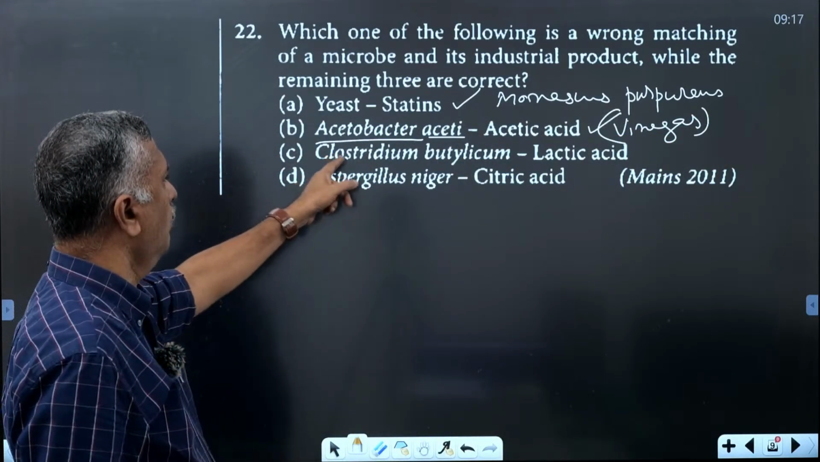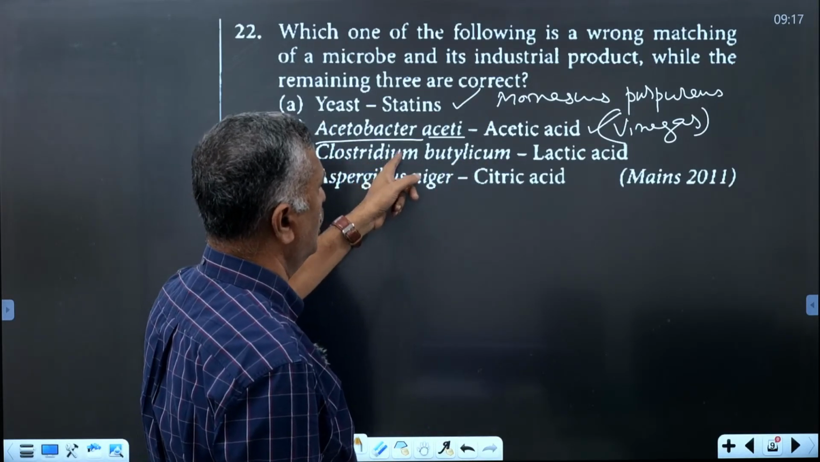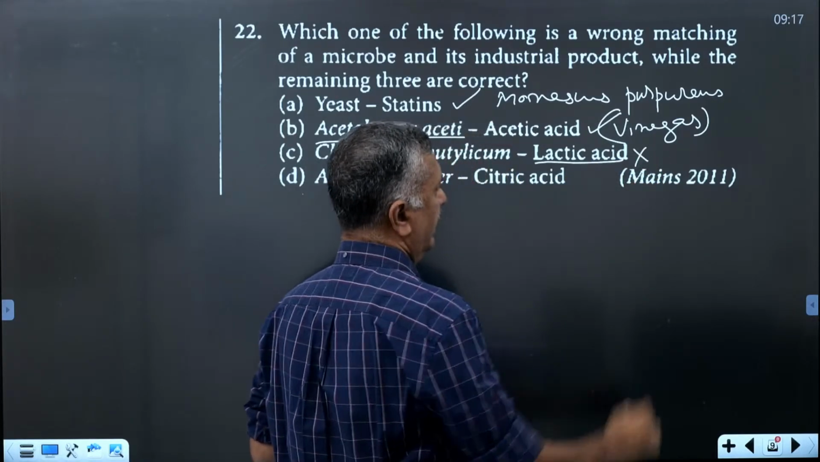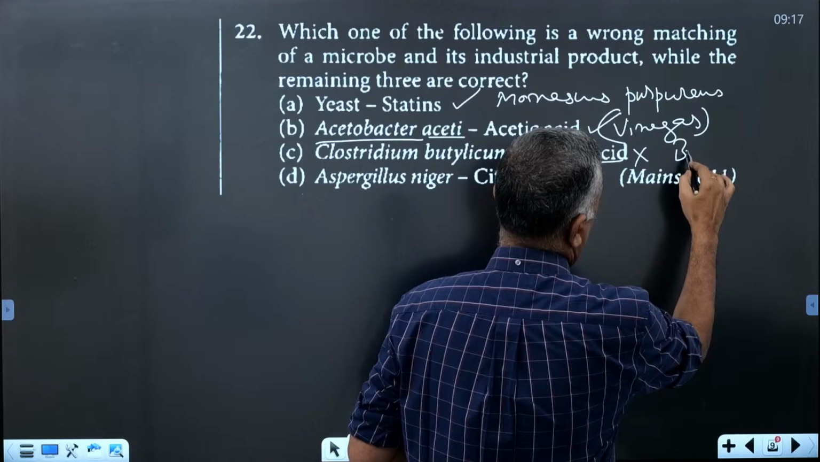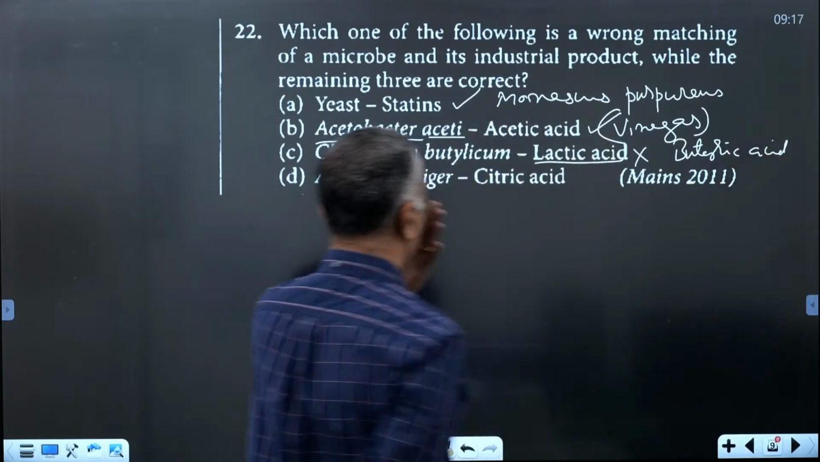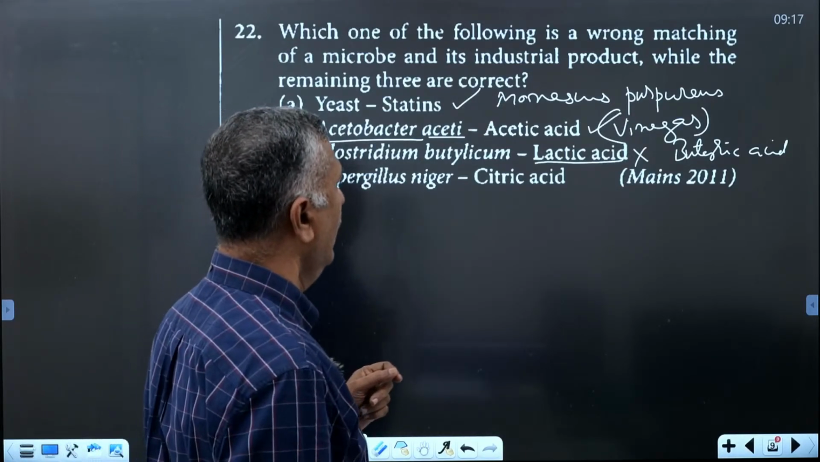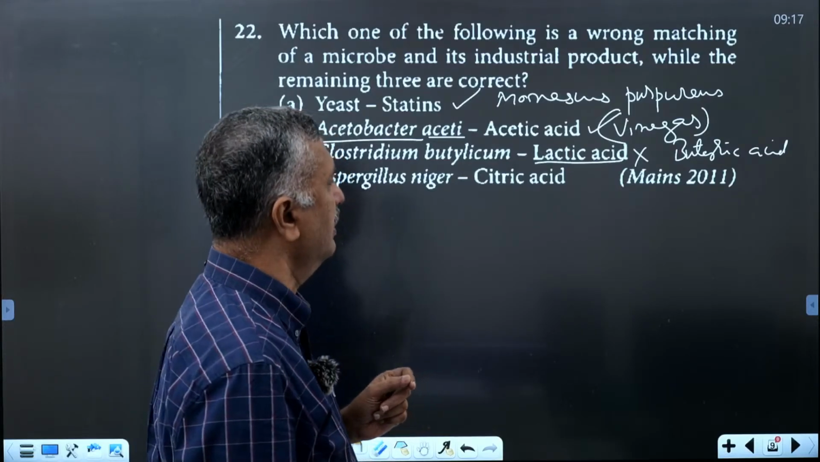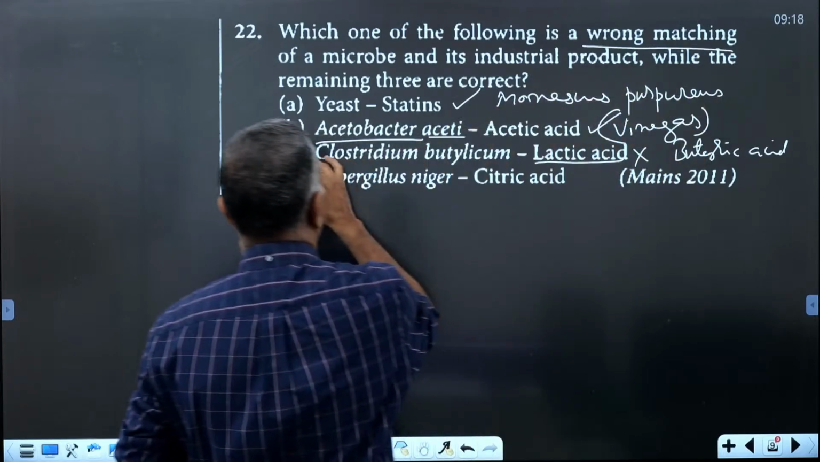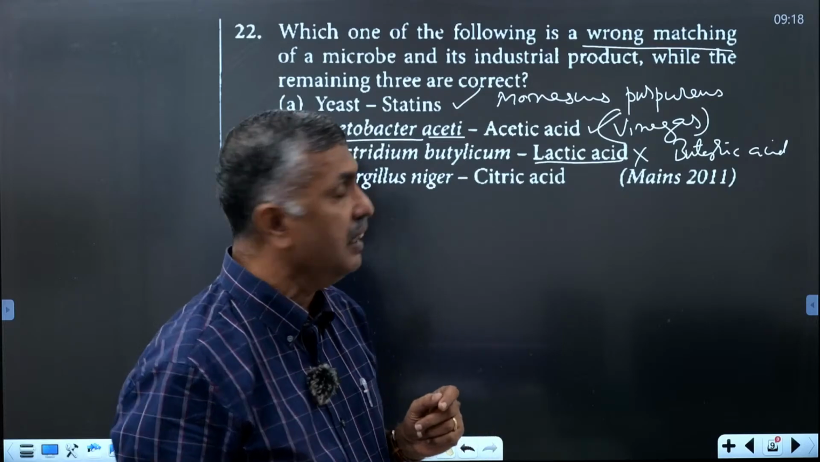Then Clostridium butylicum is used for the commercial or industrial production of not lactic acid, but butyric acid. Lactic acid is produced by Lactobacillus, the lactic acid bacteria. Here it is butyric acid. This is the wrong matching: Clostridium butylicum produces not lactic acid, it produces butyric acid.